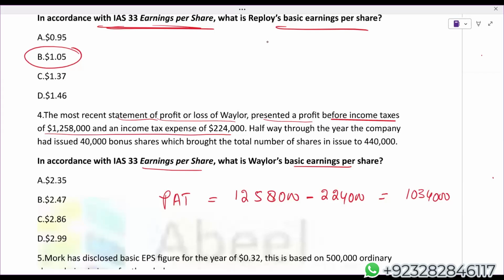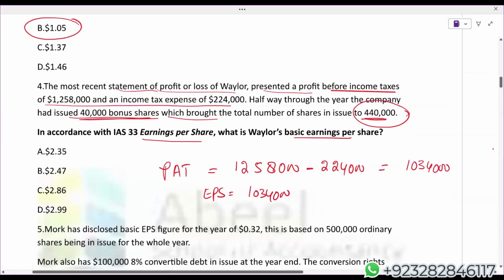Halfway through the year, company had issued 40,000 bonus shares, which brought the total number of shares to 4,40,000. So here comes your EPS. In this 4,40,000, bonus shares are already included. Whenever there's a bonus issue and no other issue at all, we simply take bonus as issued at the start of the year. And straightforward, you will get weighted average shares 4,40,000. Students, I'm getting 2.35.